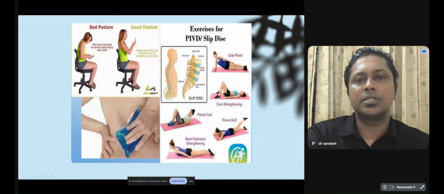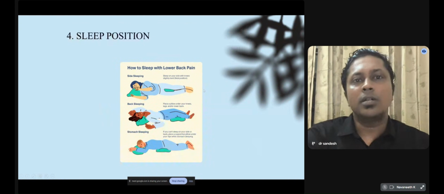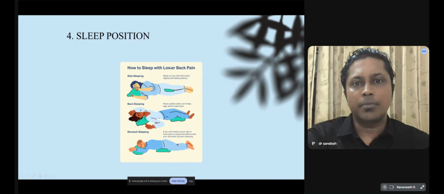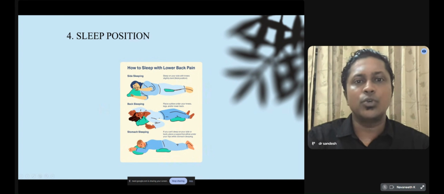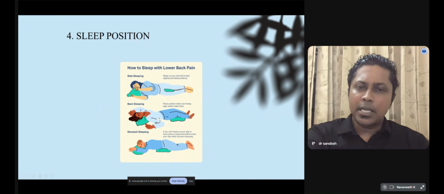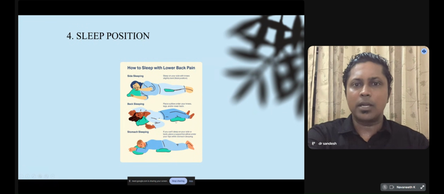and back extension strengthening. Now another thing is the position while sleeping. So how to sleep? When we are sleeping in a straight position, we should use a slim, thin pillow, and the knee should be flexed by using a pillow under the knee.